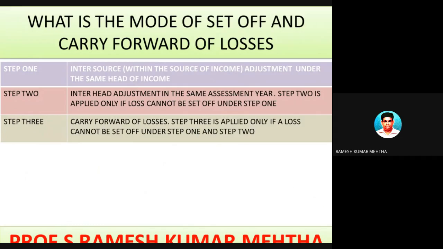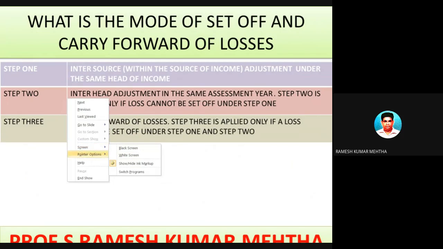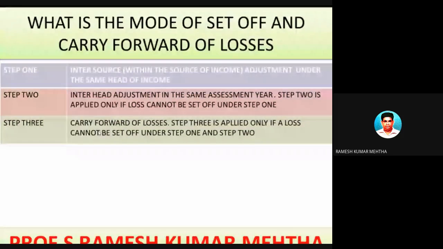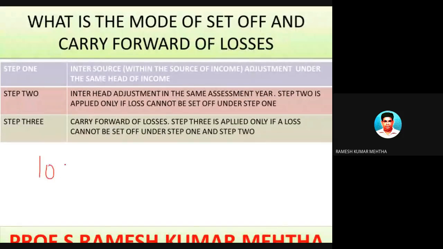Now for example, as already told, there was a loss of 1 lakh rupees which could not be set off this year because of the given circumstances. Now this loss can be carried forward for certain assessment years, which will be specified in the next slide.